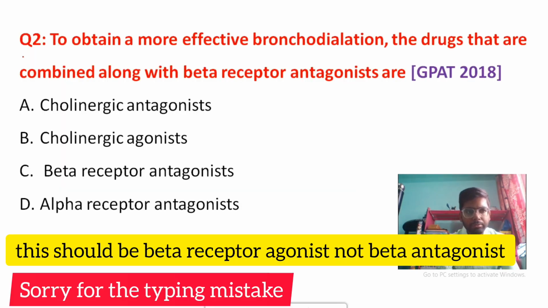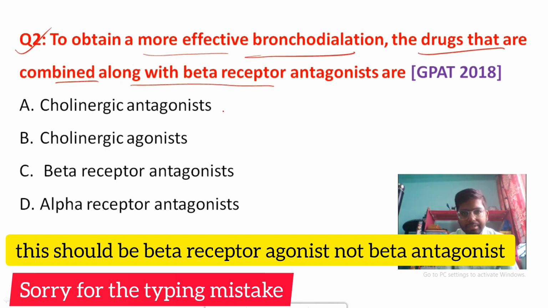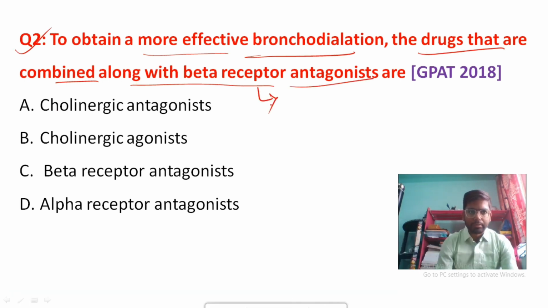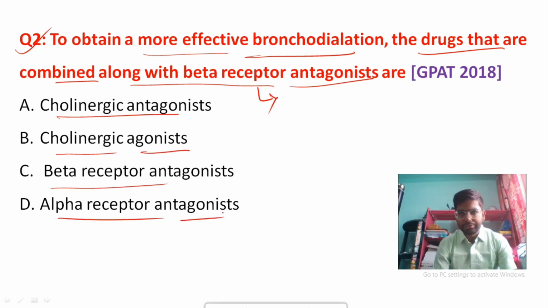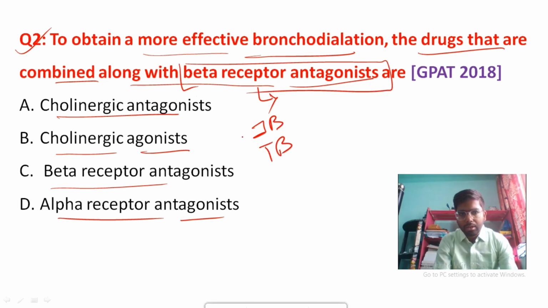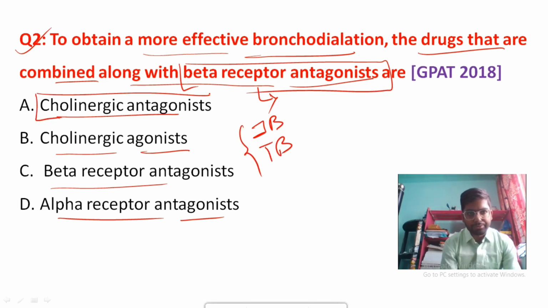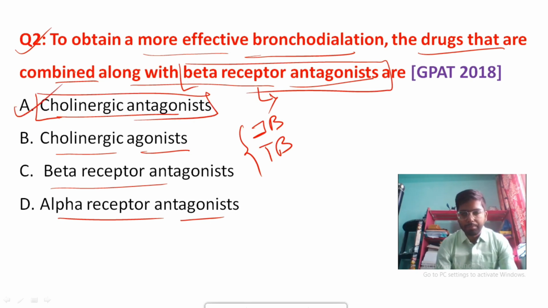Coming to the next question: to obtain a more effective bronchodilation, the drugs that are combined along with beta receptor agonists are... Options are cholinergic antagonist, cholinergic agonist, beta receptor antagonist, alpha receptor antagonist. Ipratropium bromide and tiotropium bromide, all of these are cholinergic antagonists. So your answer will be option A.